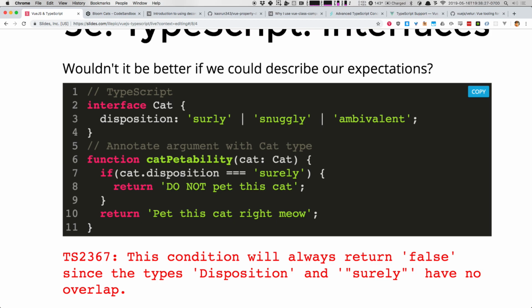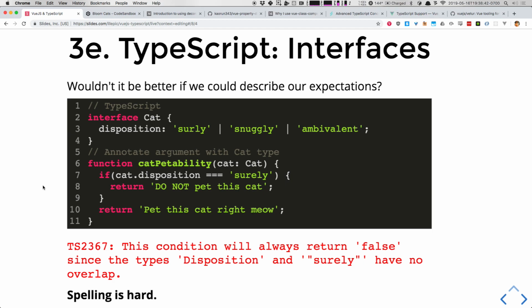TypeScript told me that this condition will always return false since the types disposition and surely have no overlap. That's just fancy computer talk for like, I can't line these things up at all, right? Because I spelled surly wrong. I spelled it like Shirley. So these are things that save you from yourself late at night, okay? And you're like, what's going on, right?